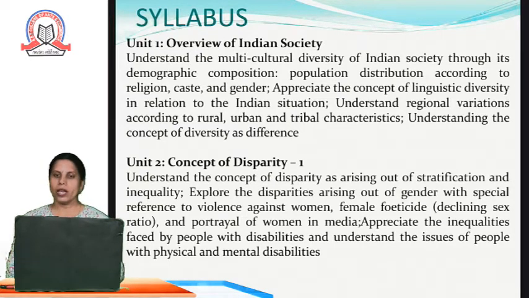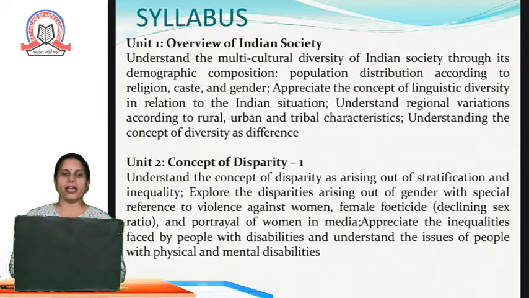Understanding the regional variations according to rural, urban and tribal characteristic. Regional variation, the different states in India are different in various parameters. What are the different parameters? Say for example, the unemployment, poverty, infrastructure, then the development in terms of education. All these attributes we are going to see for the region, and we will also see the variations in terms of rural, urban and the tribal characteristic.